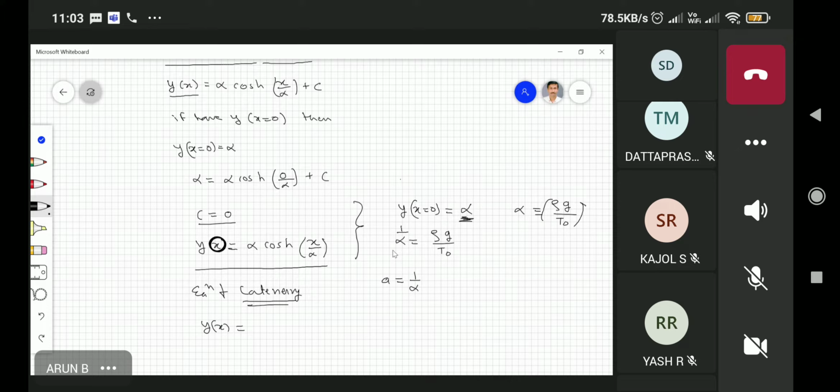Sir, how did we substitute rho g and T naught? How is that height equal to that? You know about T0, the tension along the x-axis? Yes, sir. This constant is for our purpose, defining my height at this point.